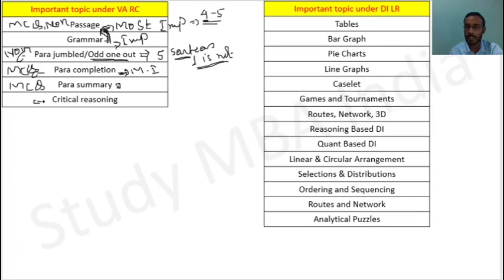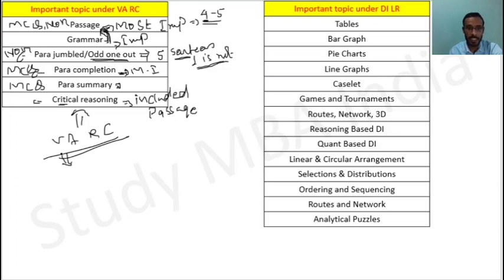Now the critical reasoning questions, maybe you will get directly or indirectly. That means this may be included in the passage. Why I'm saying this may be included in the passage is that you may get questions based on inference, or what the author's point of view is, or what the theme of the passage is. That type of question will basically be asked in critical reasoning questions, right? So these are basically the important topics that come under verbal ability and reading comprehension.